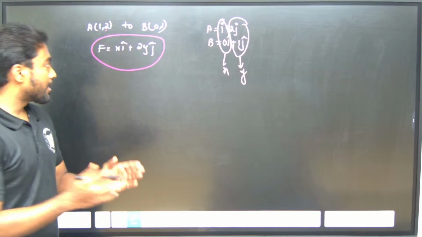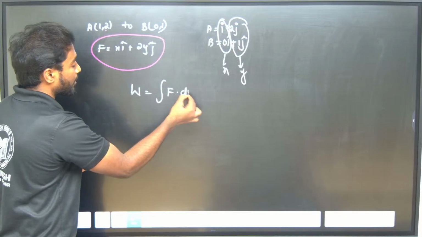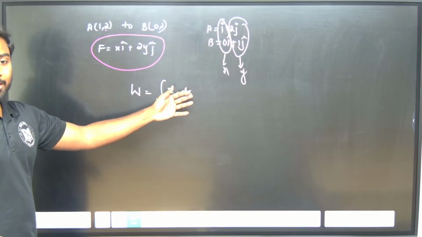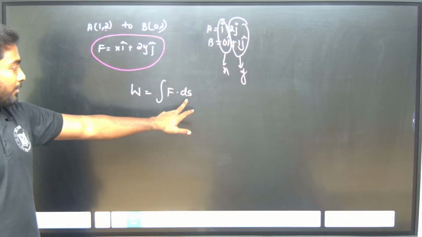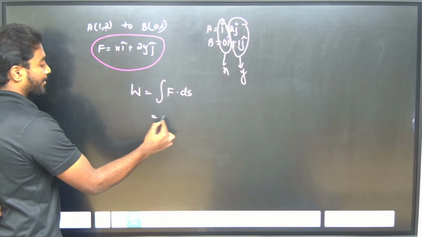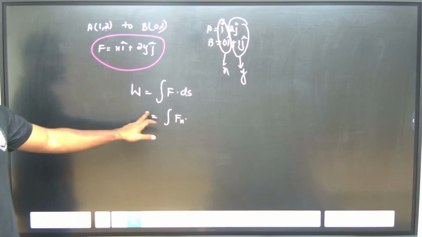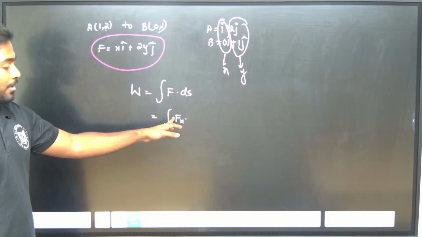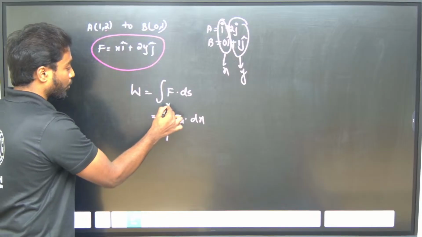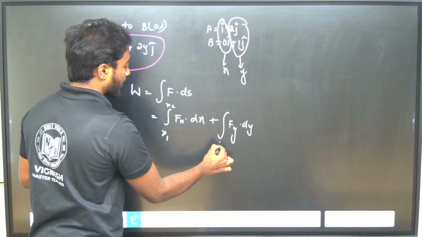It's easy, right? Work done will be equal to the integral of F dot ds. I won't take dx or dr, I will take ds as the displacement. Now I can rewrite this as work done equals the integral of the force in x direction, Fx dx, from x1 to x2, plus the force in y direction, Fy dy, from y1 to y2.